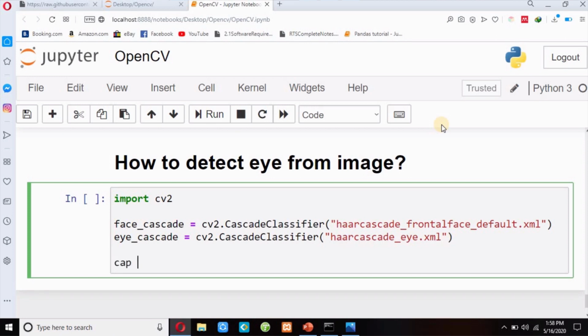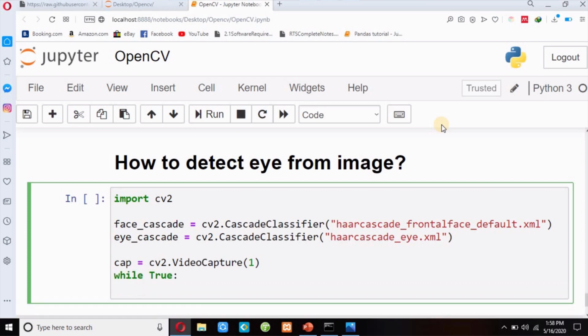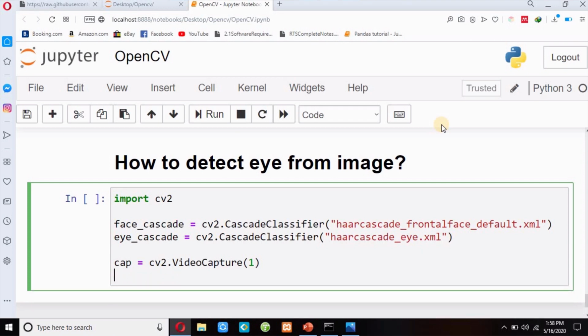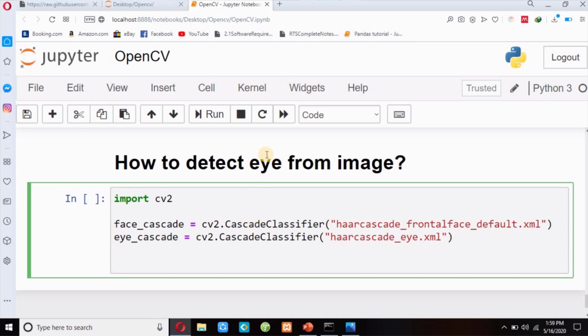And then I would open my camera, cv2.VideoCapture, 0 for internal, 1 for external, and then open an infinite loop, while True. But this is my image, so I will not open an infinite loop, and also I will not open the camera, because I will detect eyes from my image.